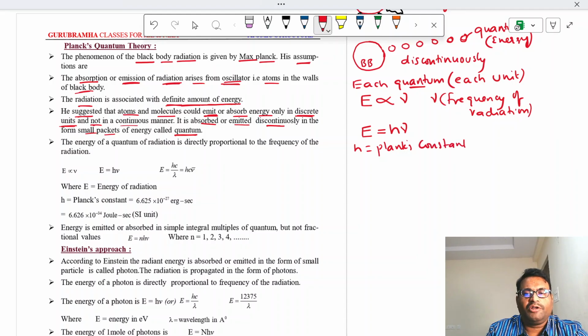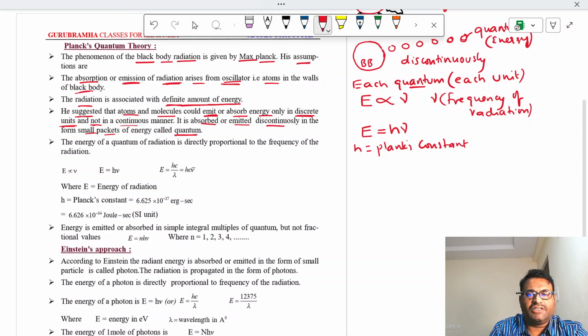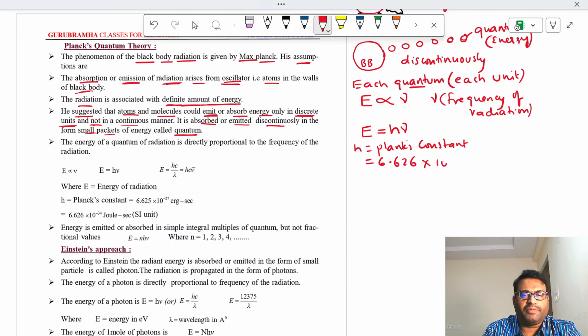And the value of Planck's constant is calculated as 6.626 into 10 power minus 34 joule into second, not joule per second, it is joule into second.